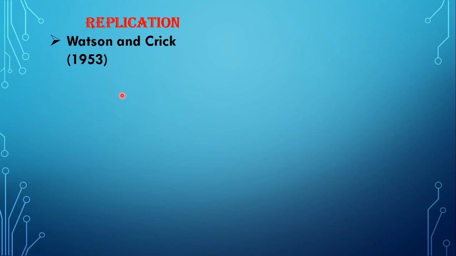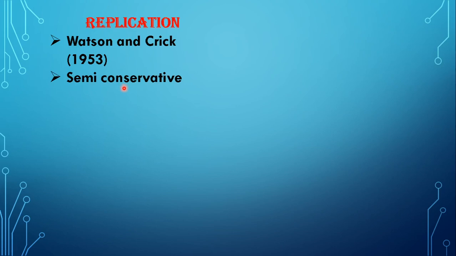Now DNA replication was studied and elaborately described for the first time by Watson and Crick in 1953, along with the discovery of DNA. That is, when they proposed the model of DNA, the replication process of DNA was also explained. Replication of DNA is said to be semi-conservative.